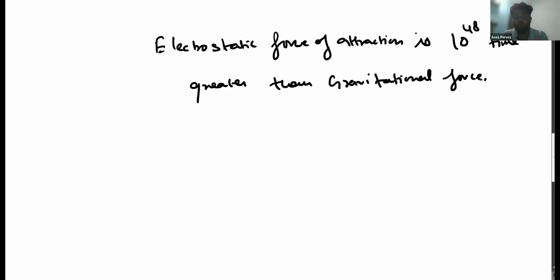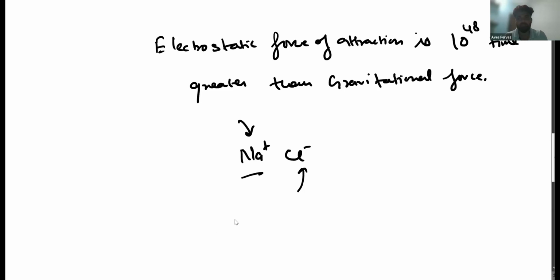This force is so high that it will not allow these ions, Na positive ion and Cl minus ion, to move freely. Because sodium has given one electron, it has got a plus one charge, and chlorine has gained one electron, so it has got a negative one charge. Now they are held together with a very strong force of attraction, which is 10 raised to the power 48 times higher.